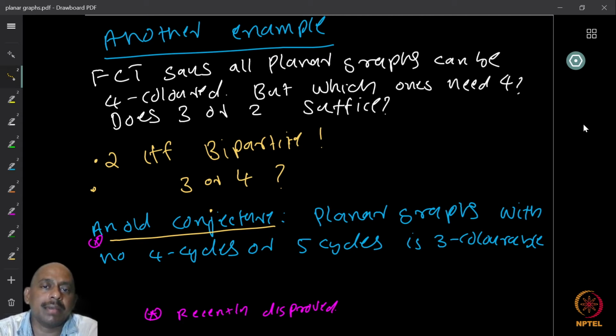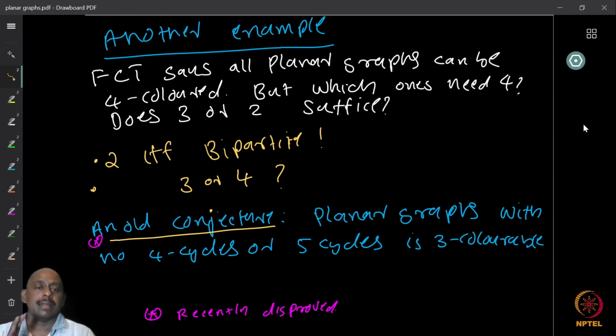Now we are going to look at a very interesting result. This comes from the questions that we were looking at before, like the four color theorem, right? So we mentioned the four color theorem. So what was the four color theorem? The four color theorem says that every planar graph can be vertex colored such that no adjacent vertices get the same color, using at most four colors, right? Every planar graph admits a four coloring.